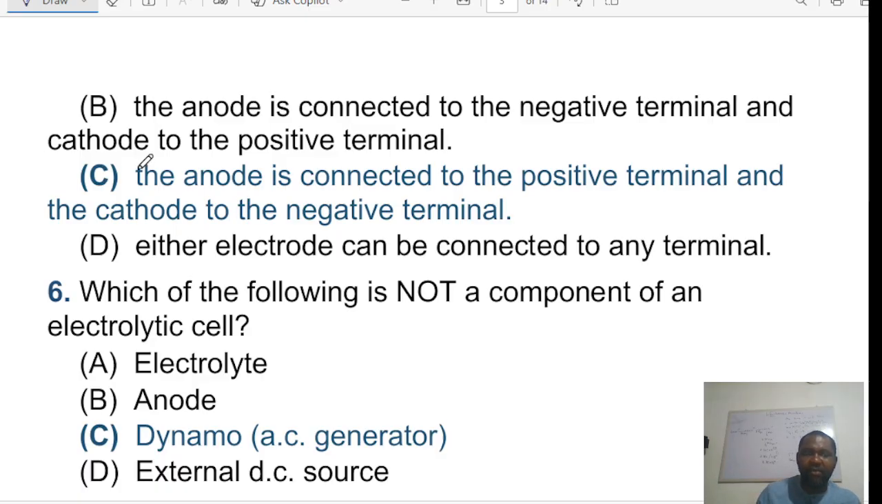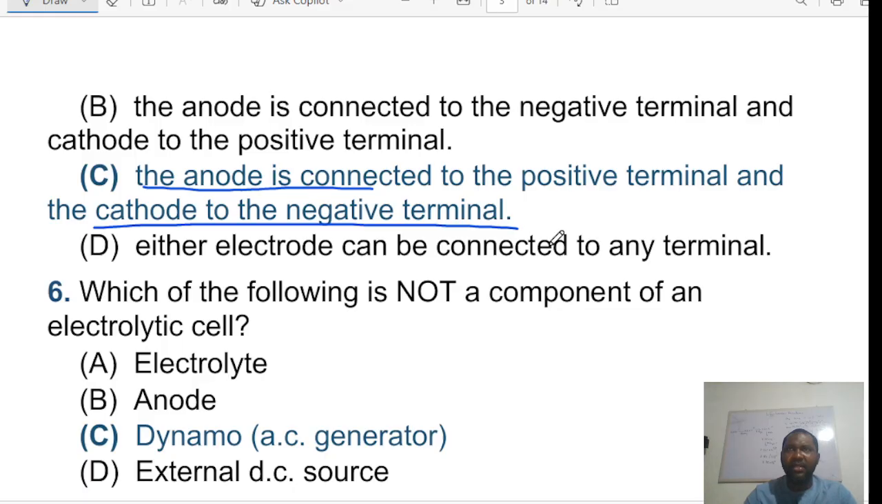Now, I want to add something here which is very important for you to note. The electrodes, by definition, are conductors. That means they are especially solid conductors through which current enters or leaves the electrolyte. If you don't want to use current, you can use electrons.